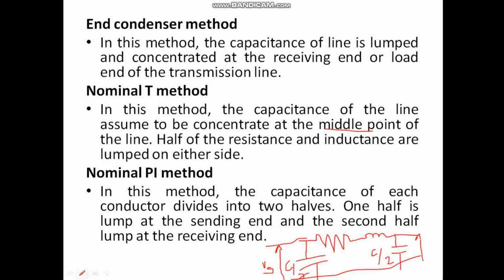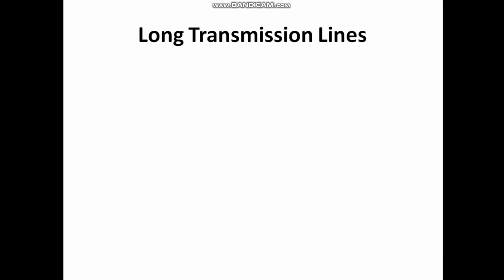I hope up till here it was clear. In detail we'll read this in the further classes. So today's class will continue with the short transmission lines. But before that, I'll give you a brief introduction to long transmission lines.